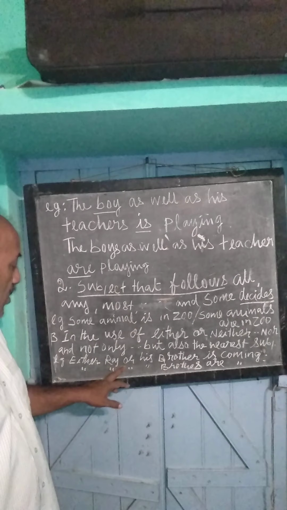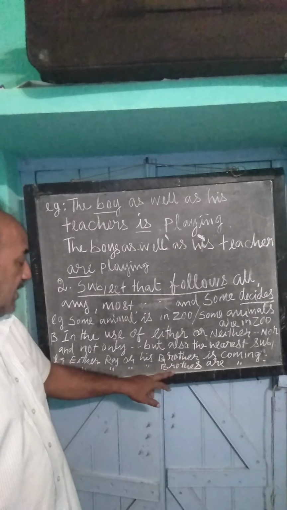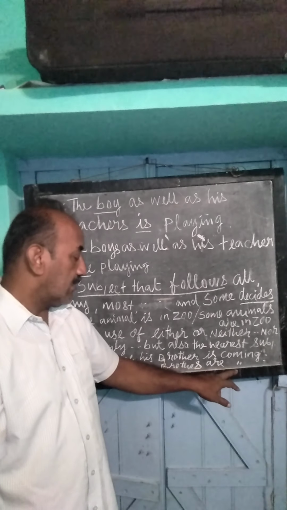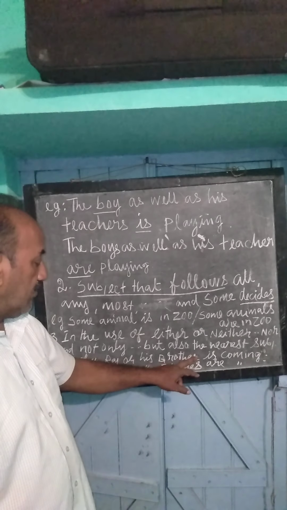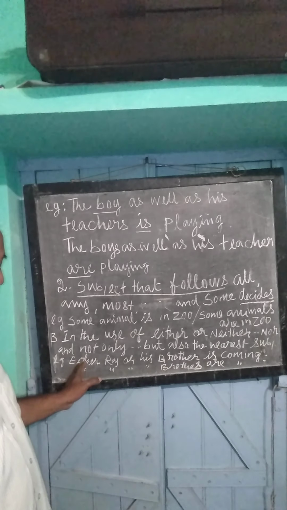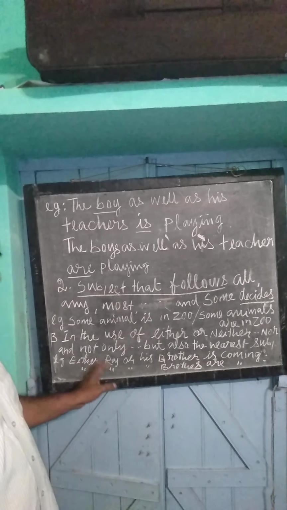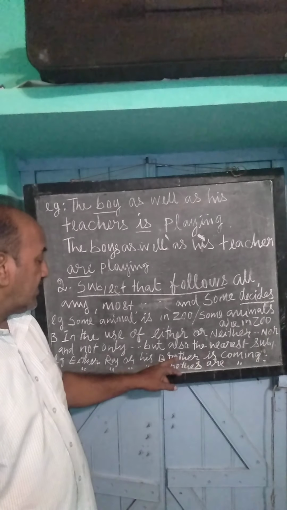Same sentence, either Raj or his brothers. The nearest subject here is plural, so are coming. So this one decides, brother or brothers. With the same phrases, either or, neither nor, not only but, the nearest subject decides.